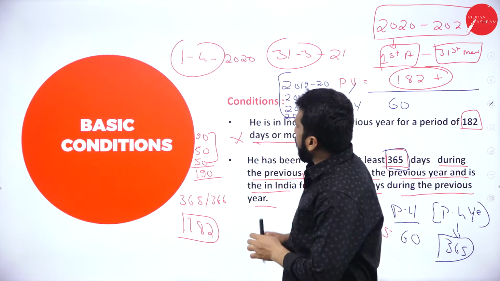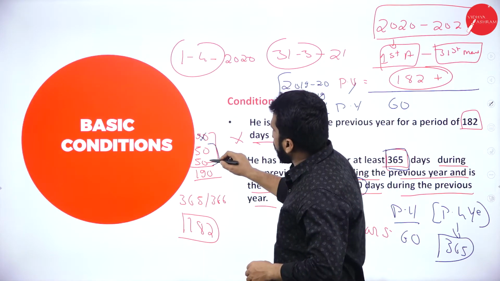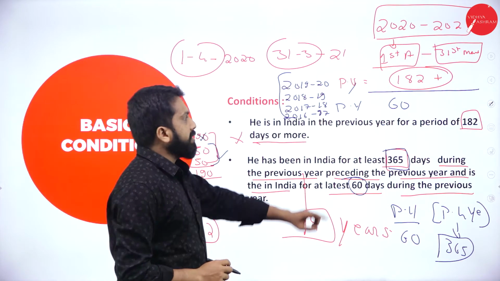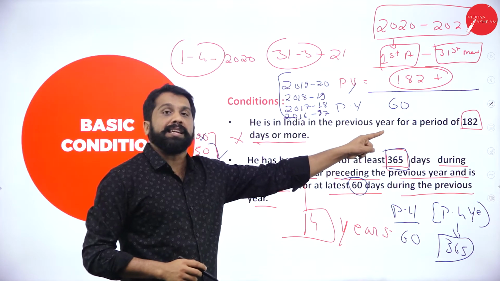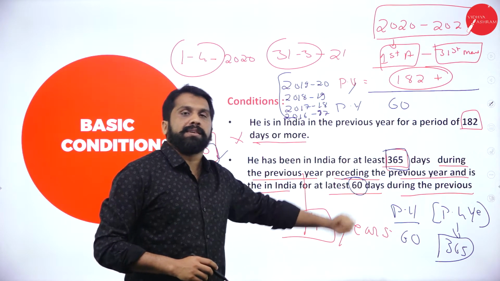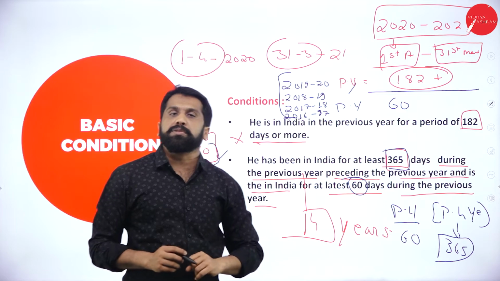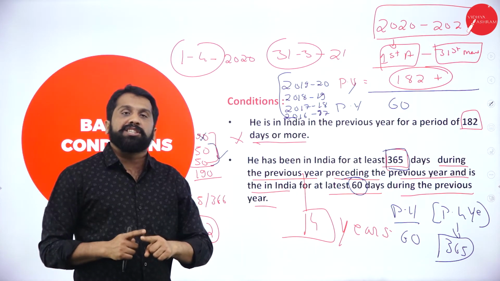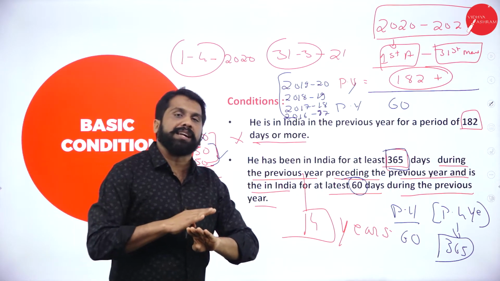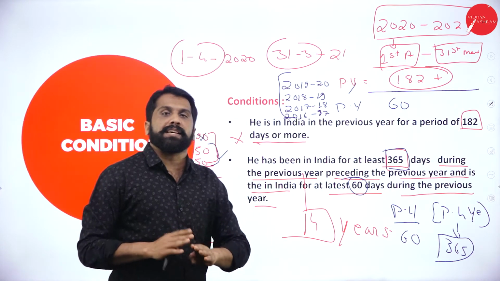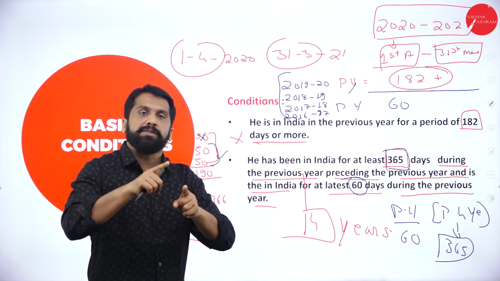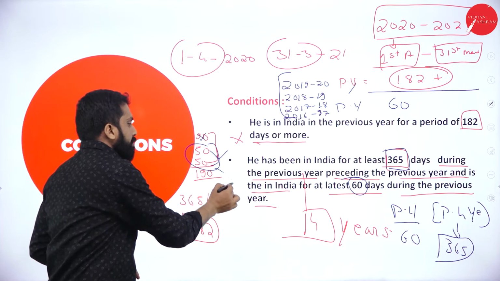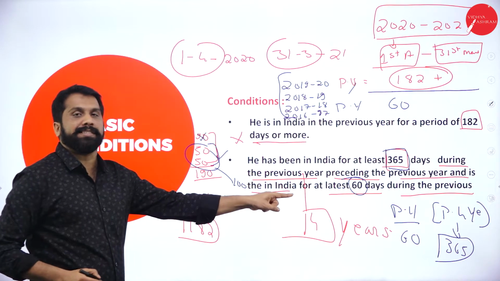Example number 2. I was there only for 100 days. 100 means what? Less than 182. Then I will go for condition number 2. Now, what is condition number 2 saying? Like what we discussed last year, instead of 182 days, we are asking only 60 days. Are you there for 60 days? The answer is yes. I was there for 100 days, more than 60.